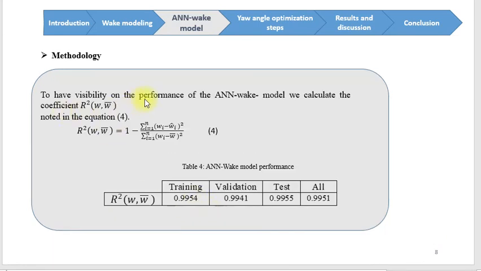To have visibility of the performance of the artificial neural network wake model, we calculate the coefficient R squared, noted in equation number 4. And according to the values in table number 4, the artificial neural network wake model is very efficient since it takes into account the wake effect, and also all the values of R squared tend towards the value 1.